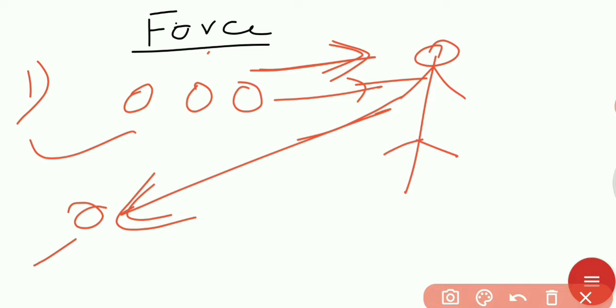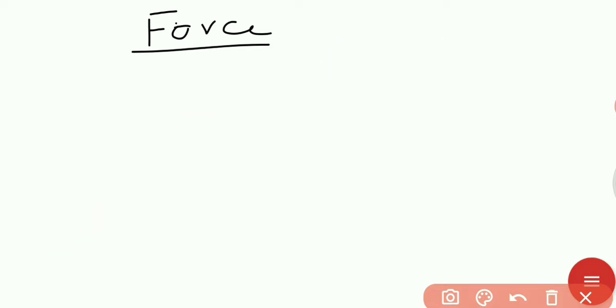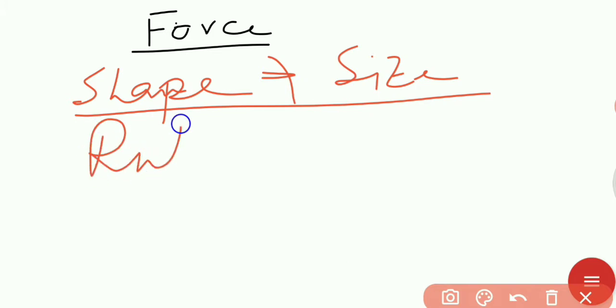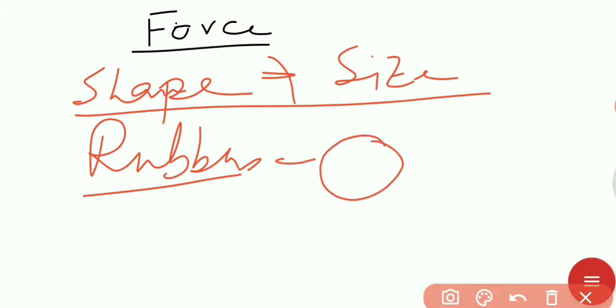Now the next point is force can change the shape and size. For example, a rubber ball. If you push, apply force, then the rubber ball will change shape.